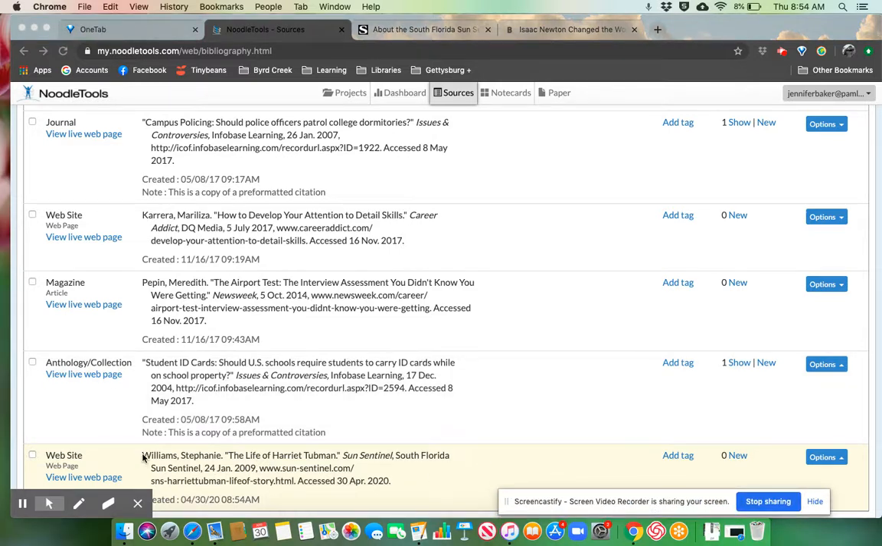This is our complete citation. We have the author's name. We have the article title that is in quotation marks. This is the website, Sun Sentinel. South Florida Sun Sentinel is the publisher. This is the date it was published, the website, and the date we accessed it. So as much as possible, that's what you're going to want in your citation.